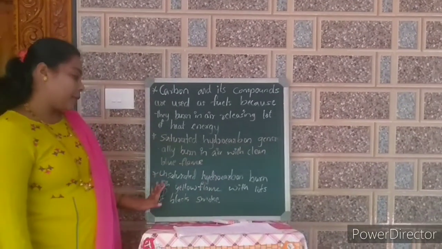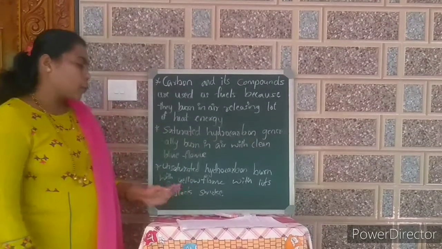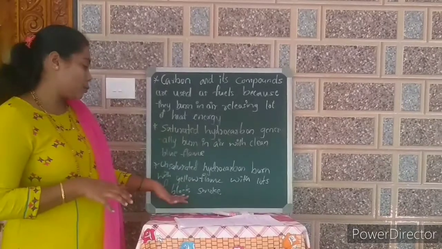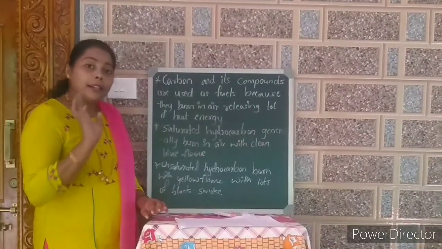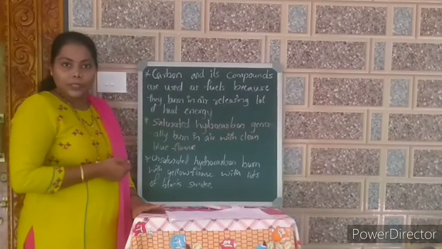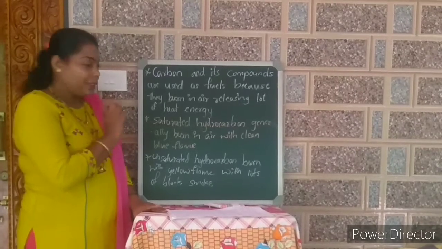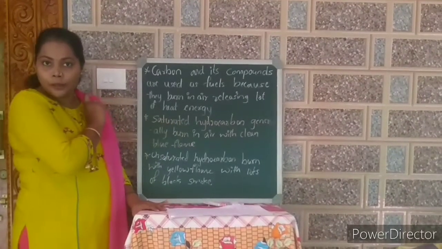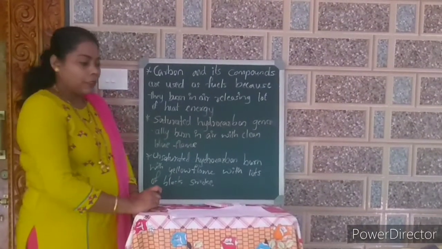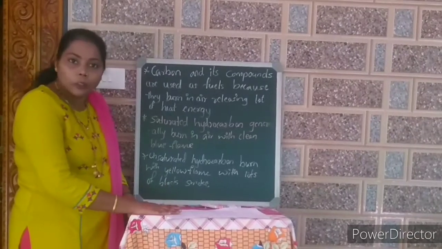Unsaturated hydrocarbons burn with a yellow flame with lots of black smoke. Black smoke means we can call it a sooty flame. A clear example I will give you for the saturated ones: LPG. At home you use LPG, and the flame color is blue because they use saturated hydrocarbons in that as a fuel. For unsaturated ones, if you burn a paper, what happens? It will burn with a yellow flame.